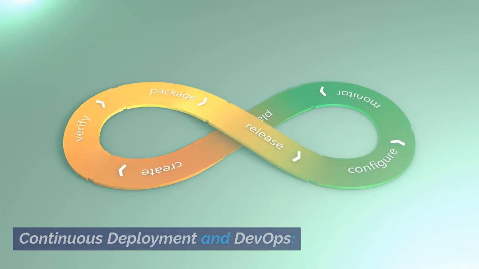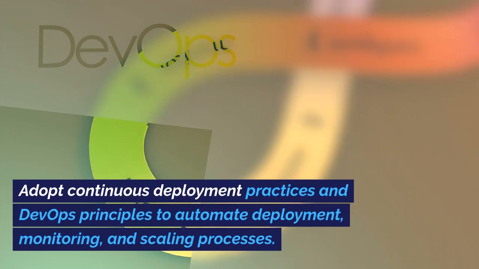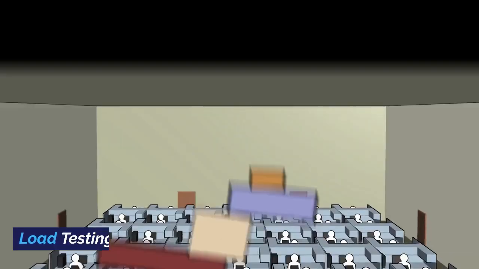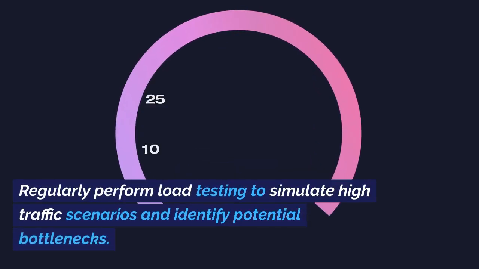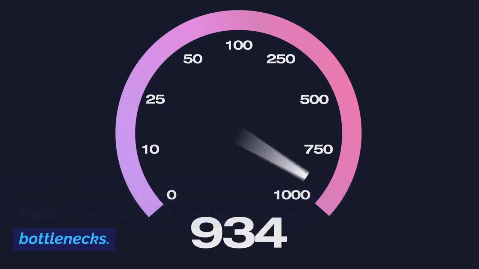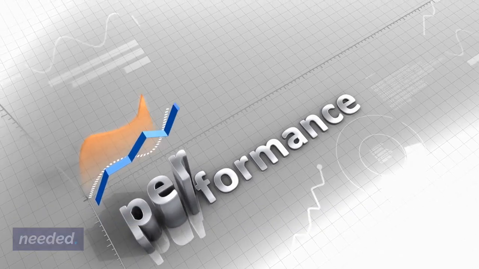Rule number 11. Continuous deployment and DevOps. Adopt continuous deployment practices and DevOps principles to automate deployment, monitoring, and scaling processes. Rule number 12. Load testing. Regularly perform load testing to simulate high-traffic scenarios and identify potential bottlenecks. This helps you proactively scale resources as needed.